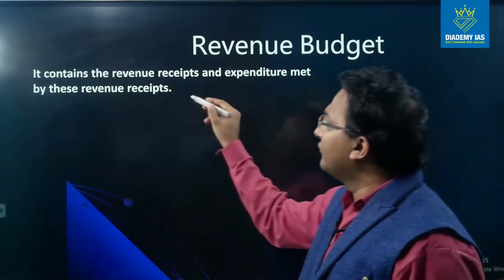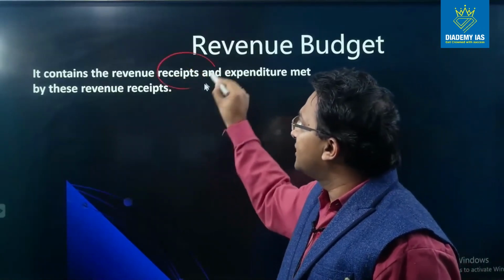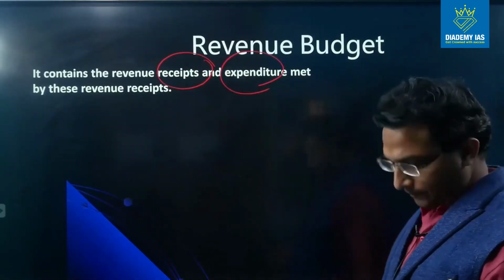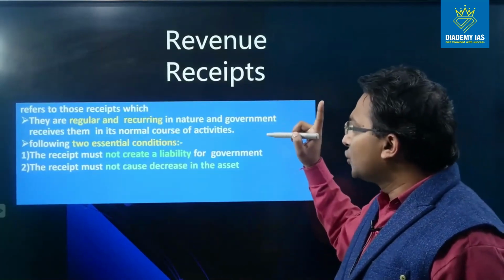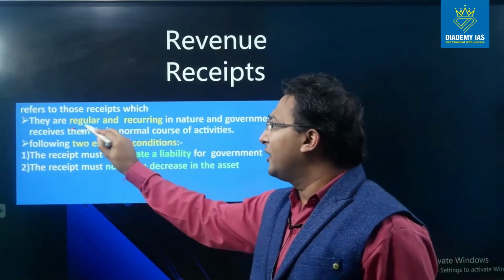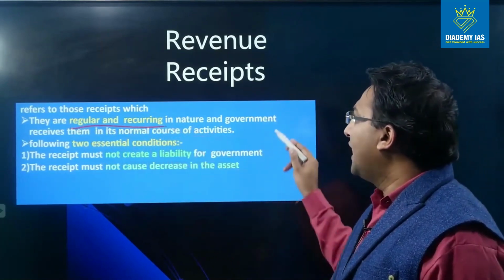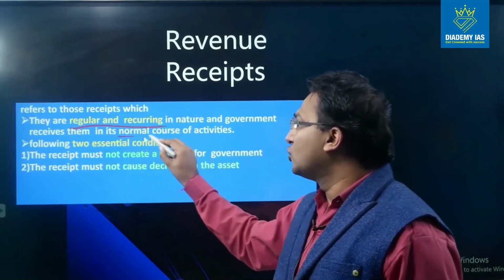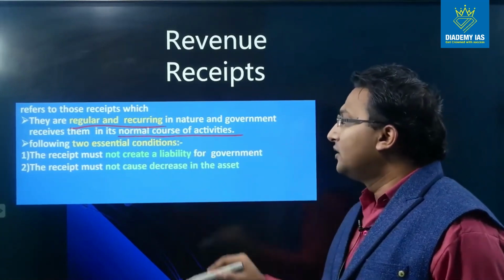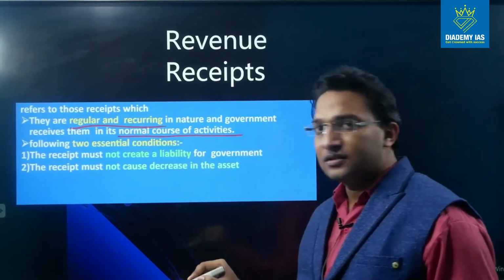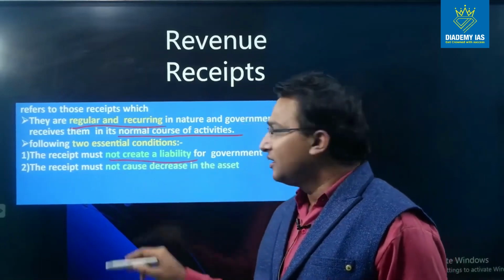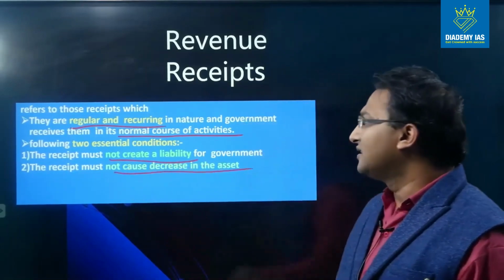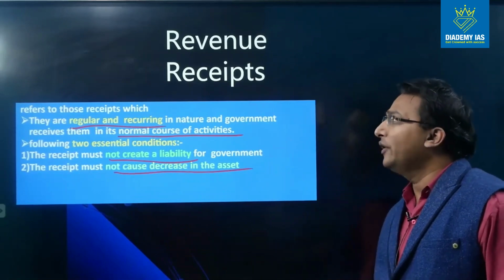The revenue budget contains revenue receipts and revenue expenditure. Revenue receipts are those receipts which are regular and recurring in nature, and the government receives them in its normal course of activities. It has two essential conditions. Number one, it does not create any liability for the government, and it does not cause any decrease in the asset. We have already discussed this point.